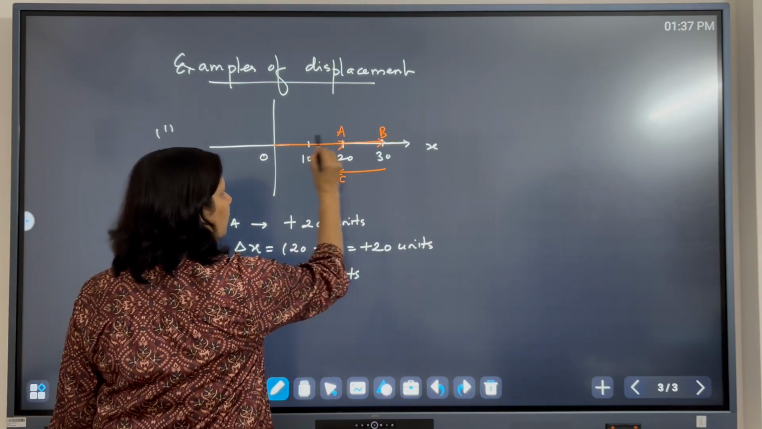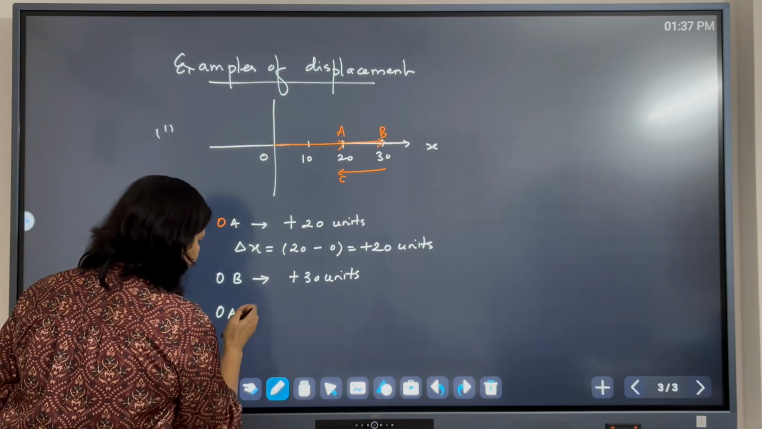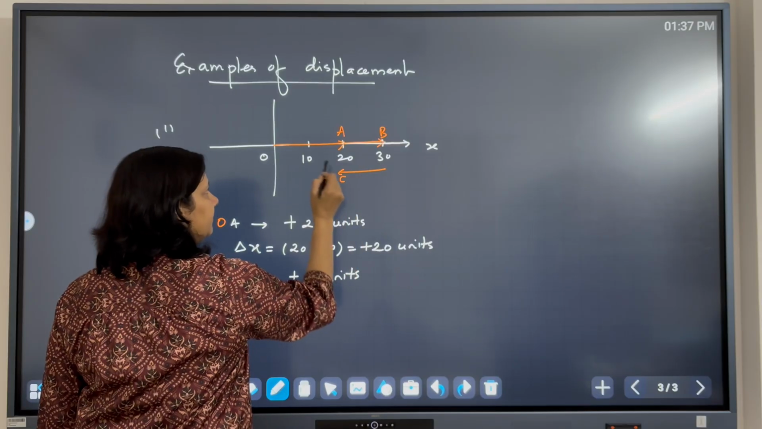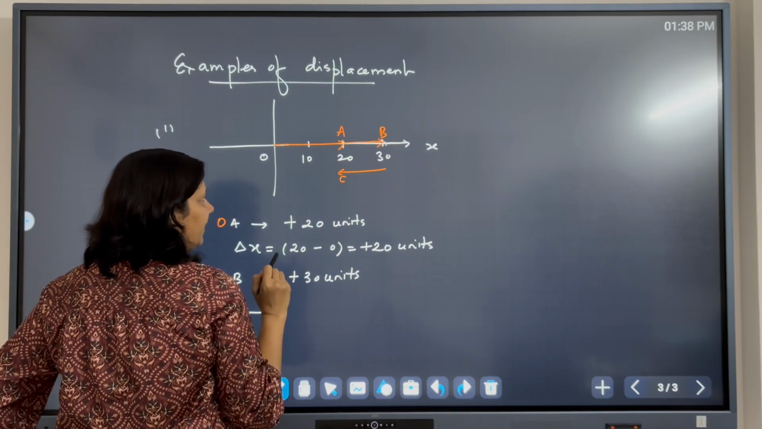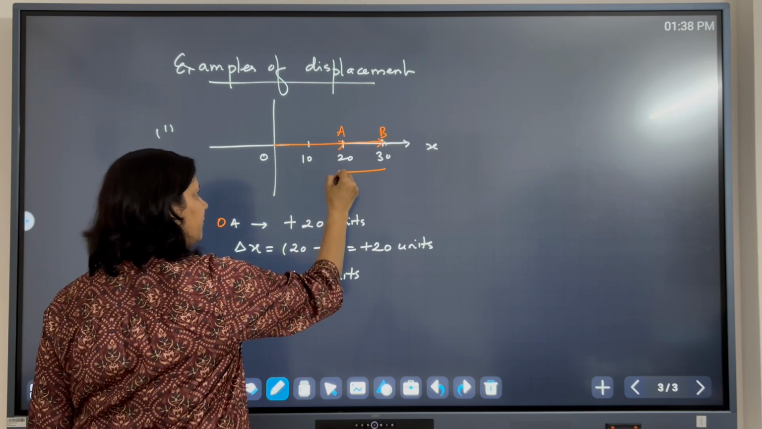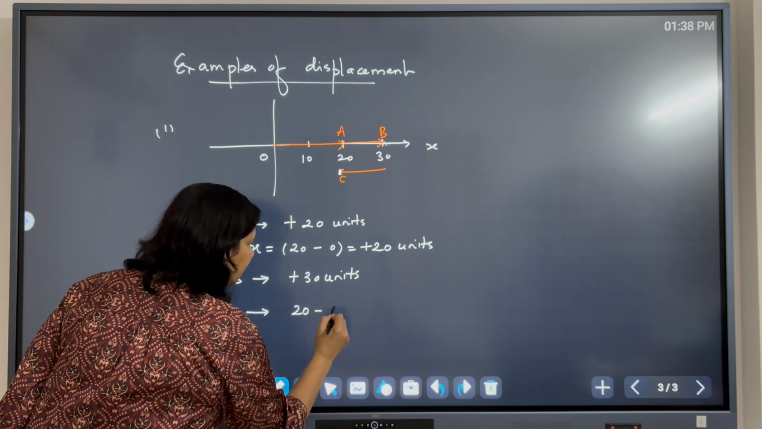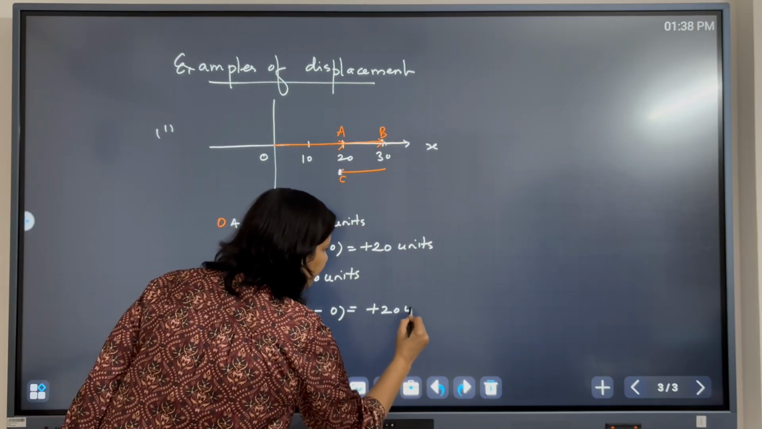But now if an object changes direction and this point is C. Okay, so from O to A to B to C, the object is going from O to A to B and then reversing back. Then how much will be the displacement? What is the final position? 20 minus initial position, which is 0. So it will be plus 20 units.